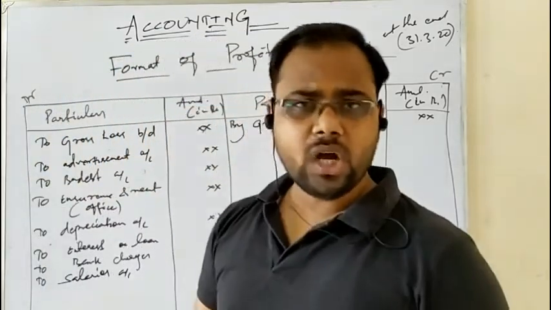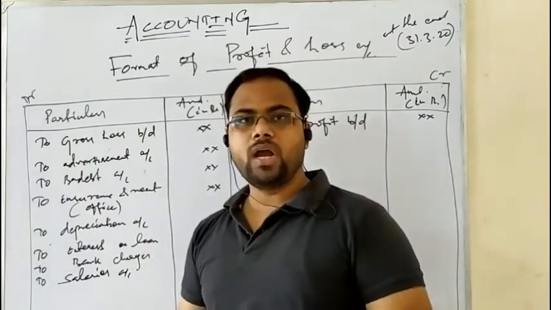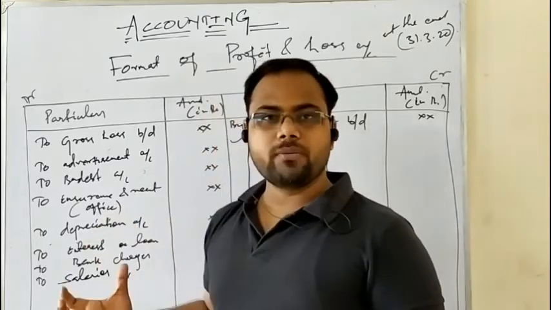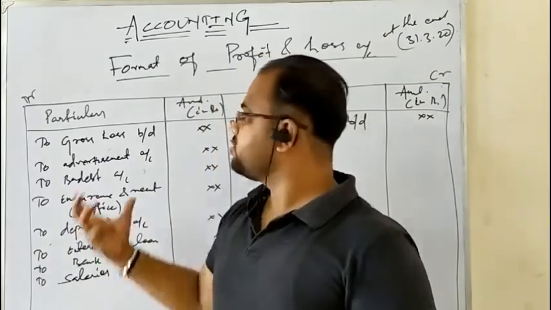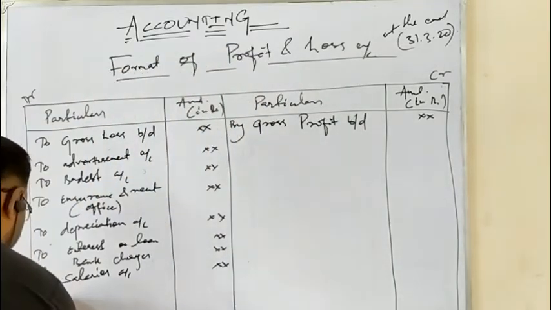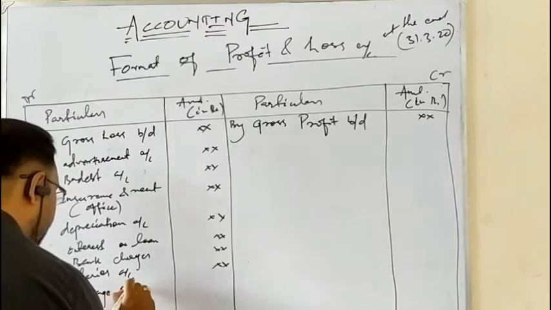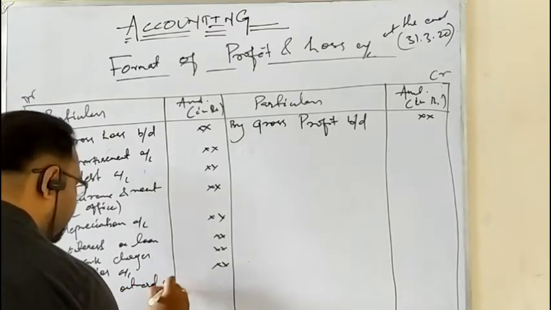Then we have written carriages. Carriage inward is a direct expense of the trading account, and carriage outward is the indirect expense that is written on the debit side of the profit and loss account. Carriage outward is the expense made on sales, so it is written on the debit side of the profit and loss account.